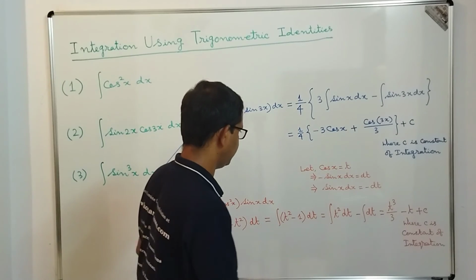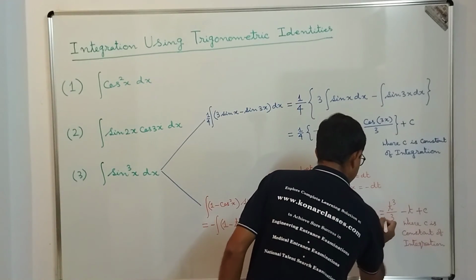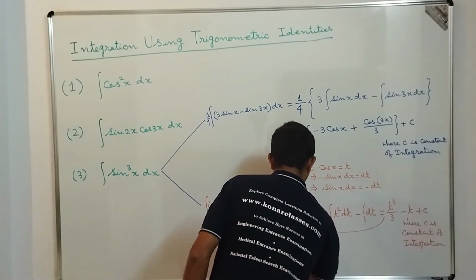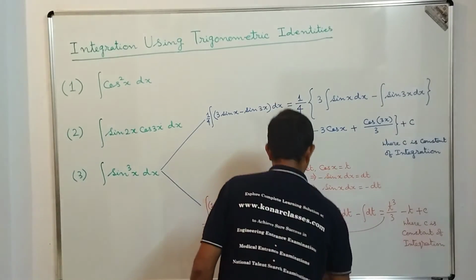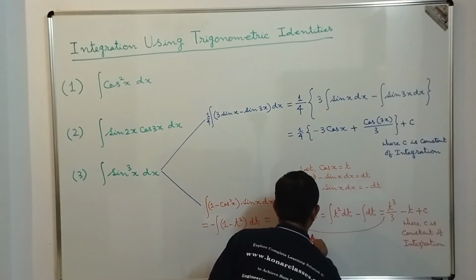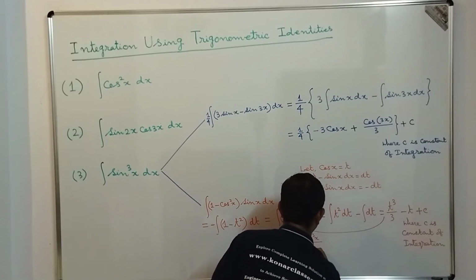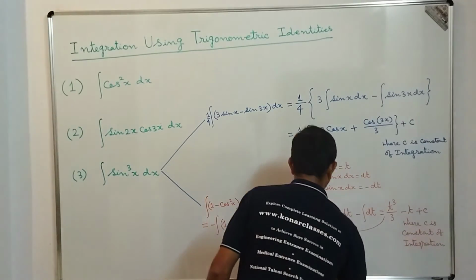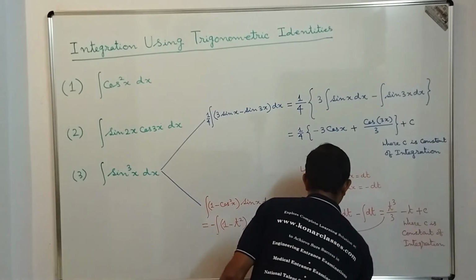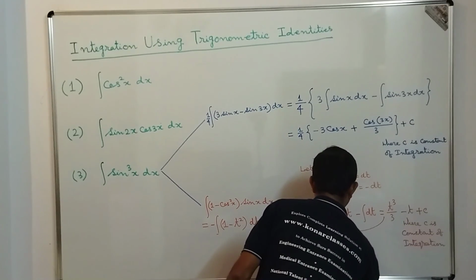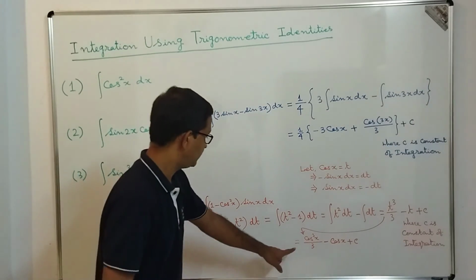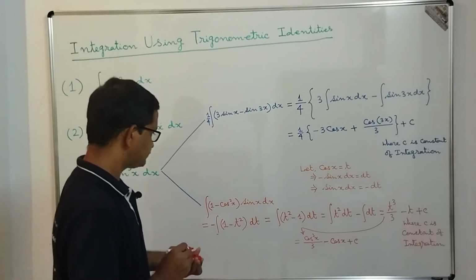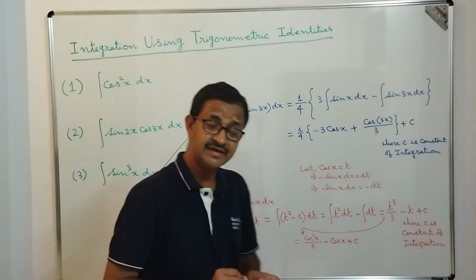Okay. Now what is the value of t? t is equal to cos x. So from here we can apply this value. What we are going to get is t to the power 3 by 3, that means cos to the power 3 x divided by 3, minus cos x plus c. This is the integration. So I hope you get a very clear idea.